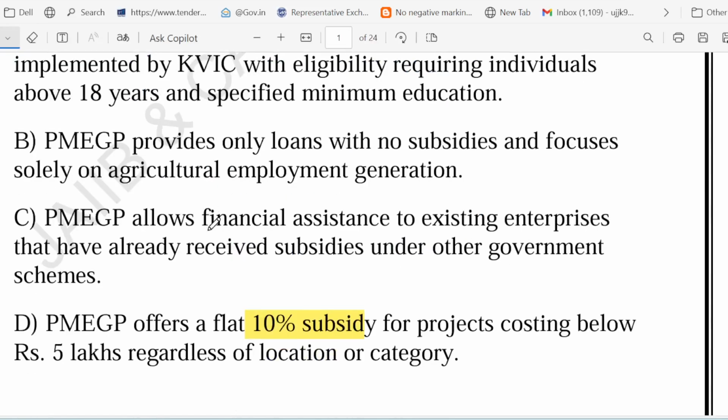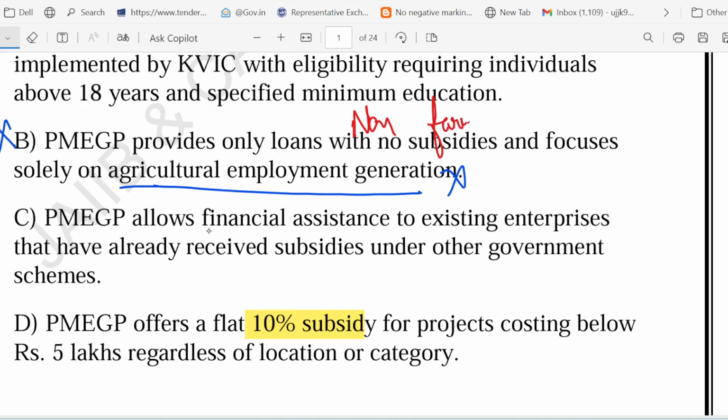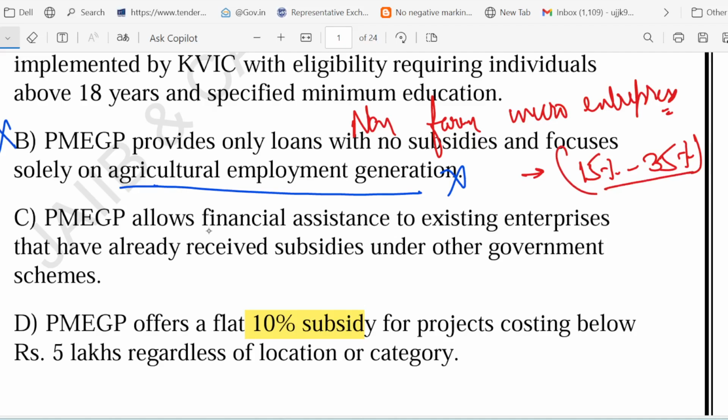Let's look at option B. Option B says that it provides only loans with no subsidy. That is wrong. PMEGP is not about agriculture. It is about non-farm micro enterprises, like a small shop, workshop, or service unit. And it provides both loan and subsidy. Subsidy can range from 15% to 35% depending on the location and category of the beneficiary. So this option B is completely misleading.